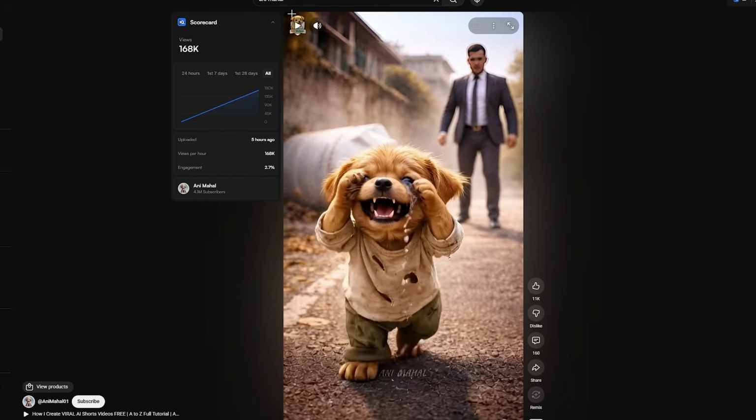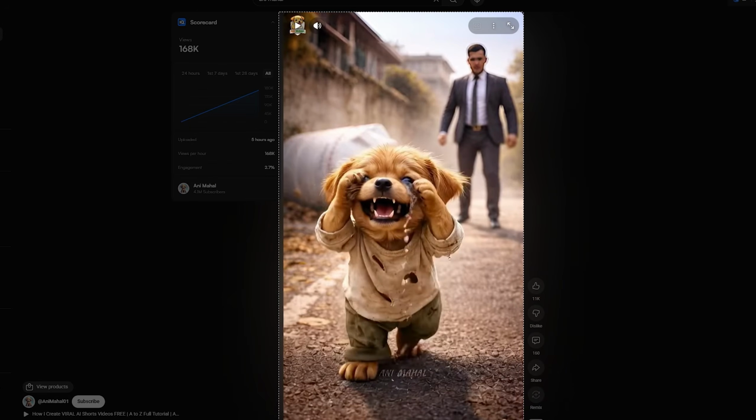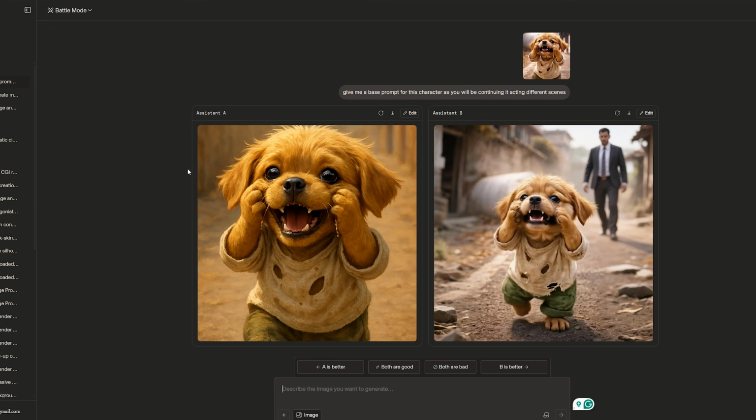First, pick the character you want to build your story around. Take a screenshot of that character, then head over to LM Arena. Upload the image and ask it, "Give me the base character prompt for this image." It'll give you a detailed text description of your character. Save that, you'll need it for everything else.